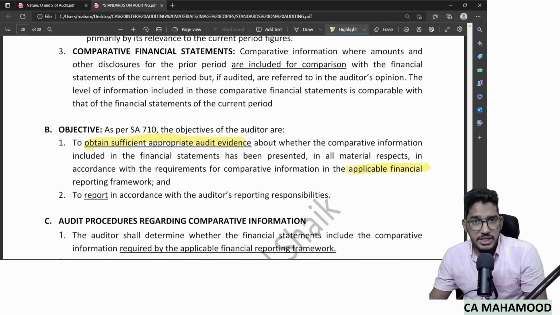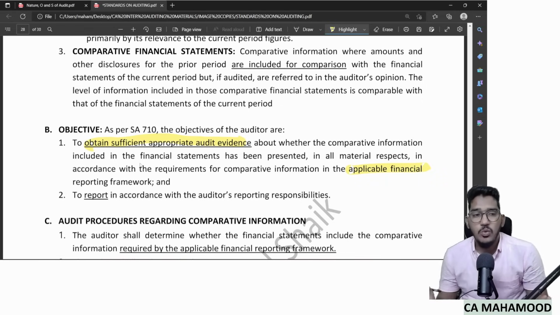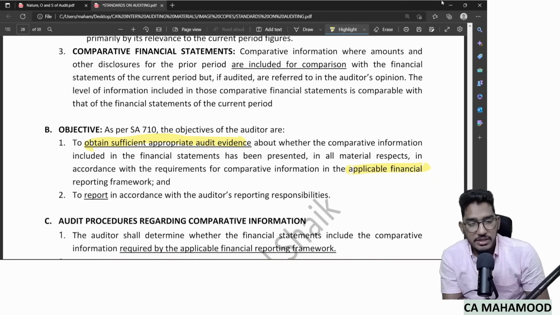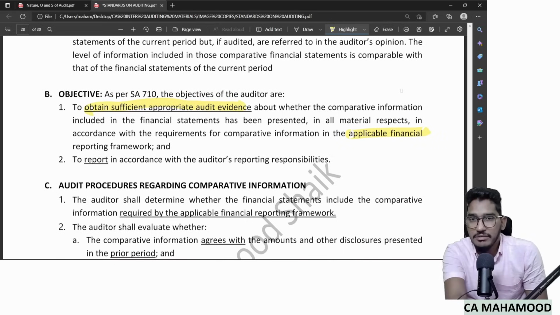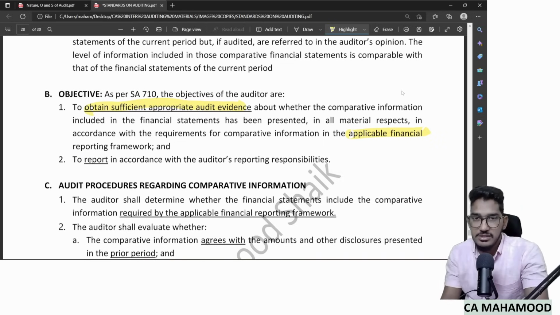Be it corresponding figures or comparative financial statements, I need to obtain sufficient appropriate audit evidence, and whatever findings are there, I need to report them in accordance with the standard. How to report them, we are going to see in the rest of the standard.